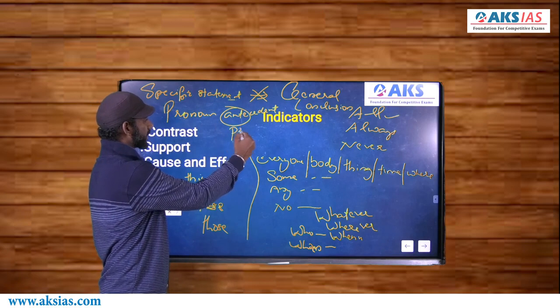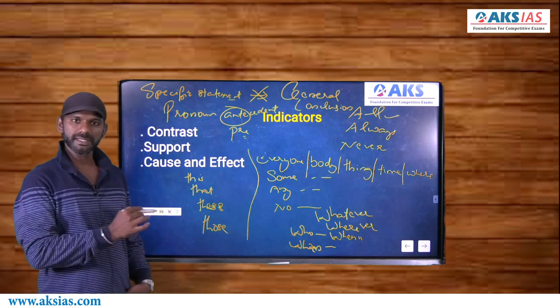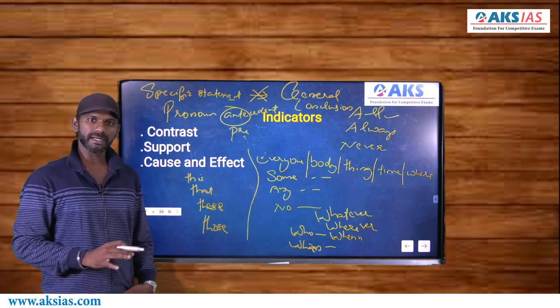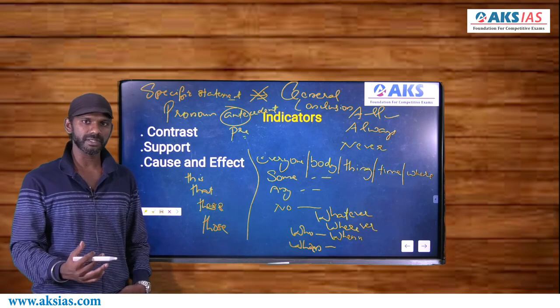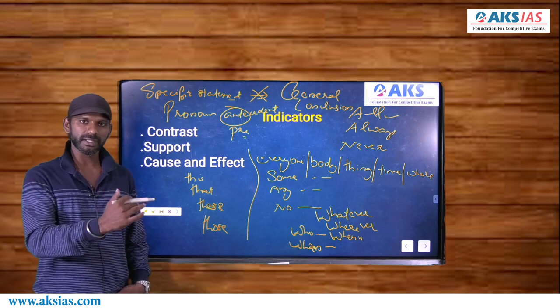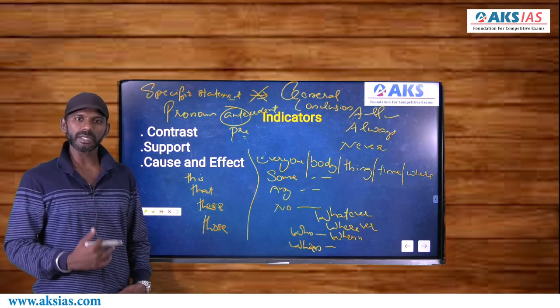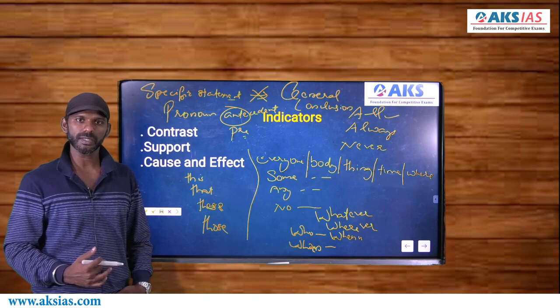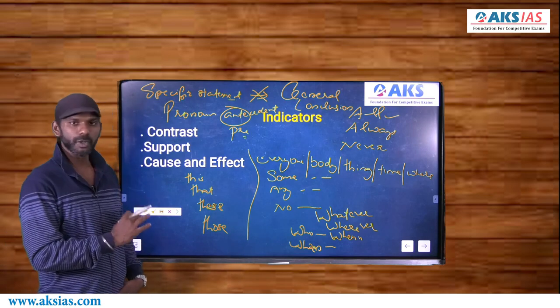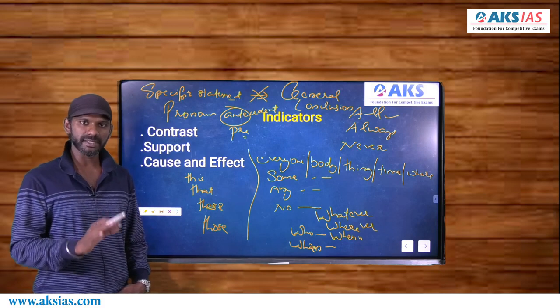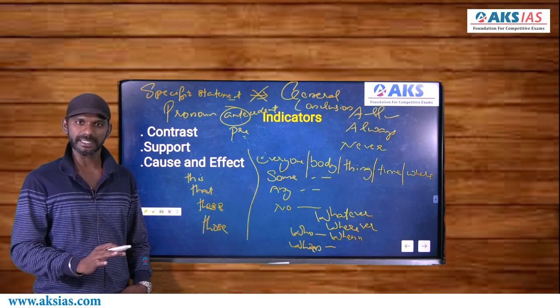A-N-T-E is a prefix meaning pre. Pre means before. Pronoun antecedent means every pronoun must refer to a noun before it. You know what a noun is, you know what a pronoun is. Without a noun, we cannot have a pronoun. A singular pronoun can refer only to a singular noun, and a plural pronoun can refer only to a plural noun. That is the concept of pronoun identity. You know which pronouns are singular, which pronouns are plural, right?